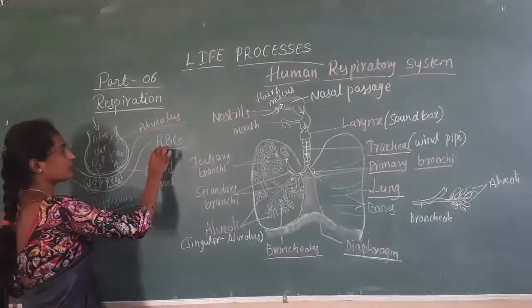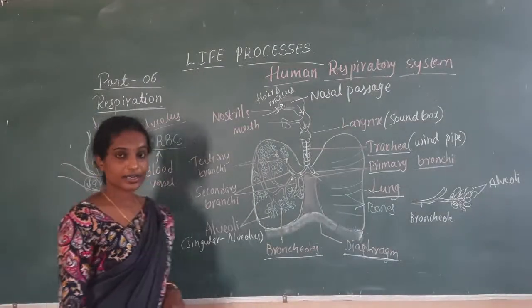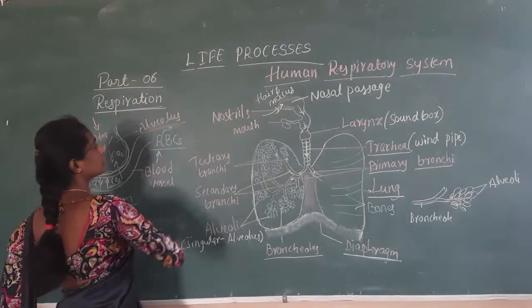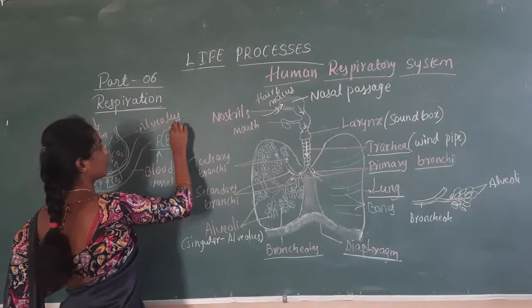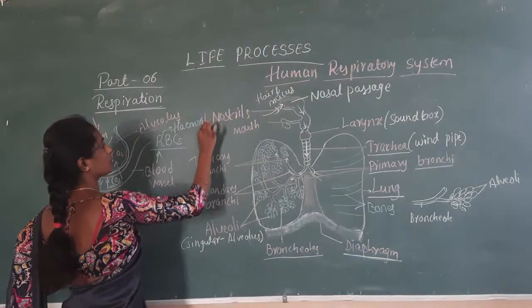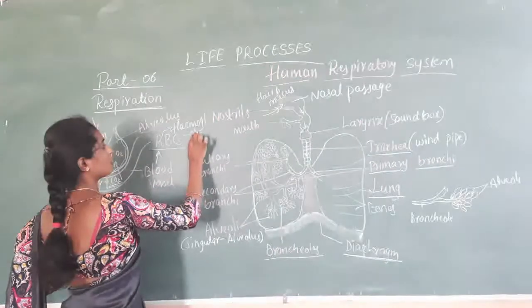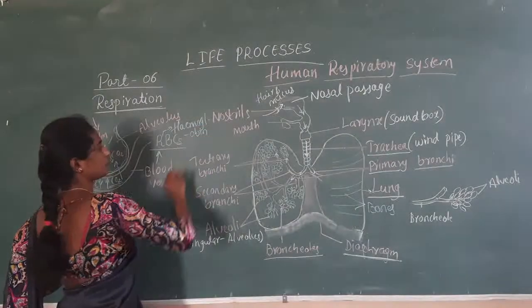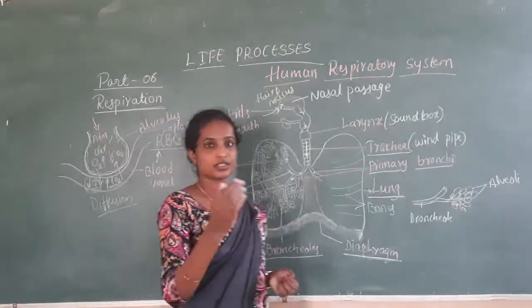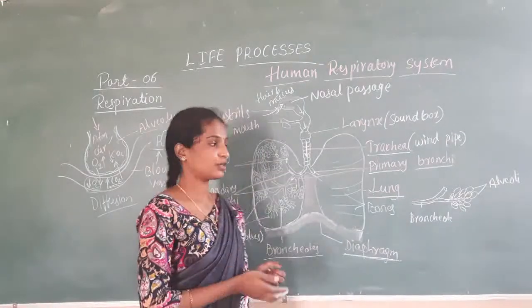So why are these blood corpuscles called red blood corpuscles? Because these RBCs have the respiratory pigment called hemoglobin.